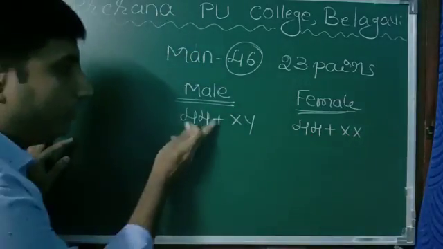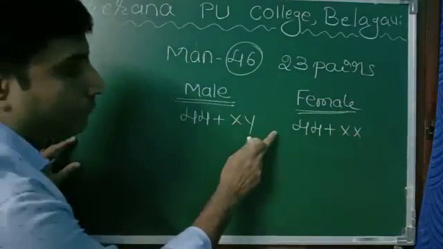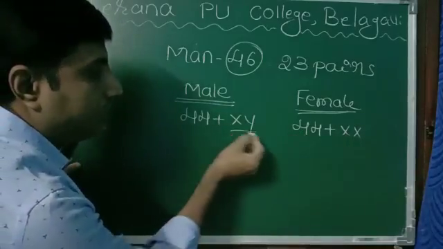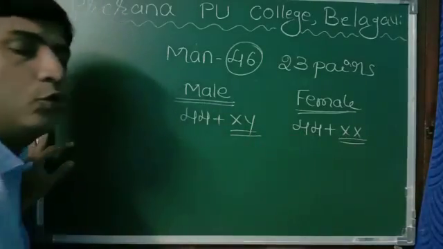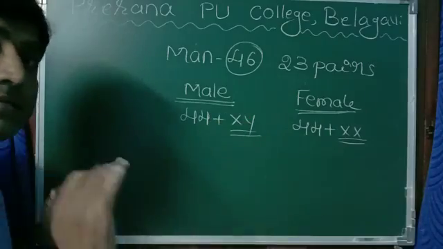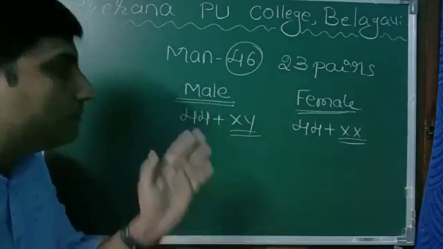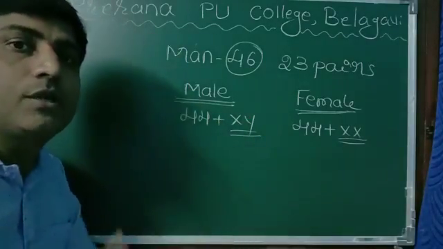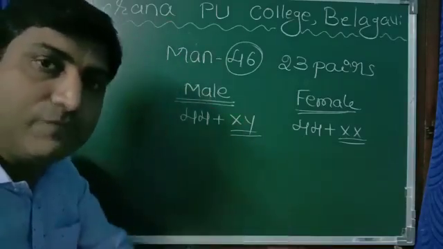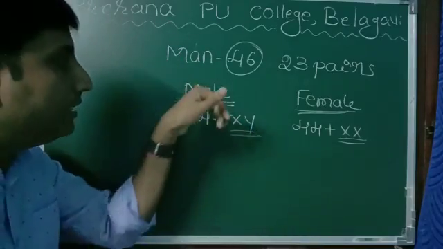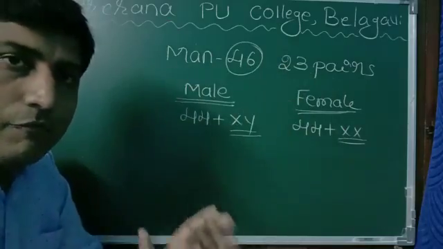See, 44, 45, 46. What is this last pair, or two chromosomes? It is called sex chromosomes. Sex chromosome means it decides the sex of the person, whether he is male or she is female. So XY in case of male and XX in case of female.